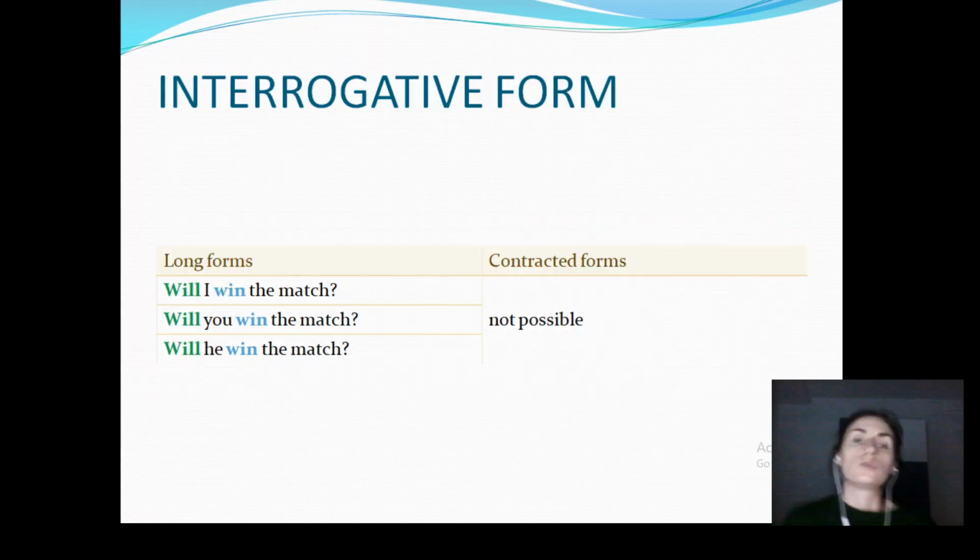Now we go over to the interrogative form. This is very important. There are no contracted forms of the interrogative form of the future simple. I repeat, there are no contracted forms. So let's go over the long and only form of the future simple. Will I win the match? Will you win the match? Will he win the match? As I said, contracted forms are not possible.